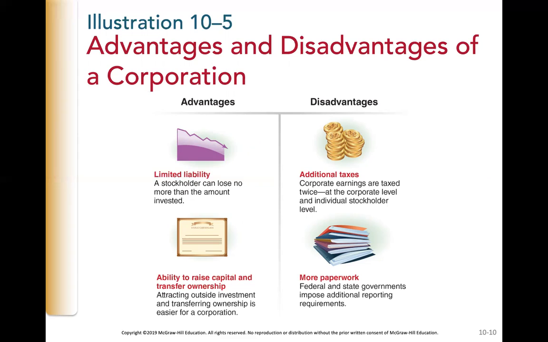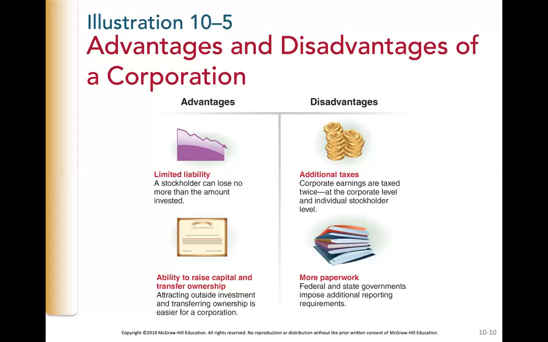There are two primary disadvantages for the corporation in comparison to a sole proprietorship or partnership. The first is additional taxation, double taxation. We've discussed this back in chapter 1, but remember, as a legal entity separate from its owners, a corporation pays income taxes on its earnings. Then, when it distributes earnings to stockholders in the form of dividends, the stockholders have to pay taxes a second time on corporate dividends that they receive. So the corporate income is taxed once on earnings at the corporate level and again on dividends at the individual level.